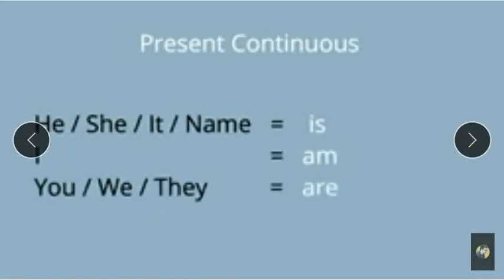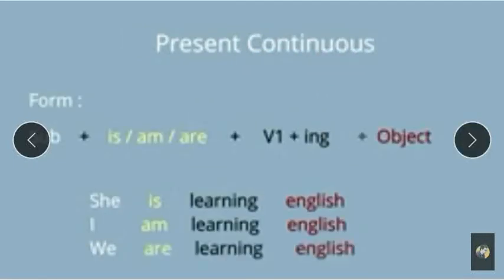And with you, we, they, we use are as the helping verb in present continuous tense. Present continuous tense: subject plus is or am or are, anyone, plus first form of verb plus ing plus object.